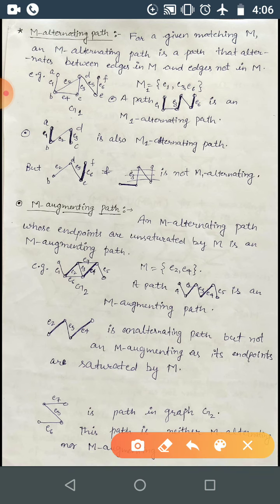Now you can consider this path. This is E7, E3, E6. Now I want to say that this is a path which is not M alternating, so it will not be an M augmenting path. Obviously this is by definition only. So this is a path, E7, E3 and E6, which is not M alternating, since M is E2, E3. That's why it is not M augmenting.